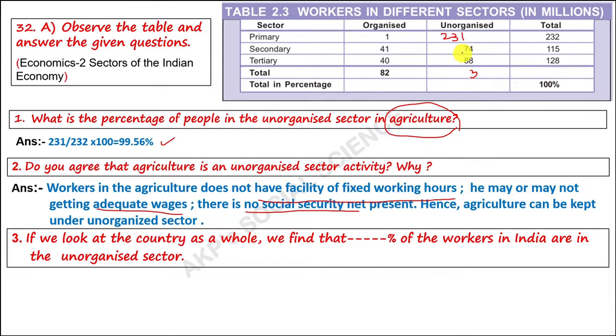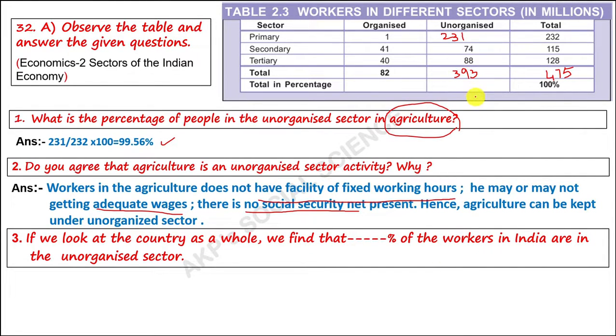13, 9, 16, 19. So, 393 in total comes under unorganized. Out of 4, how much we have to see, this 2 we have to count. 5, 9, 7, 1. So, 4 out of 475, 393 come under unorganized sector.